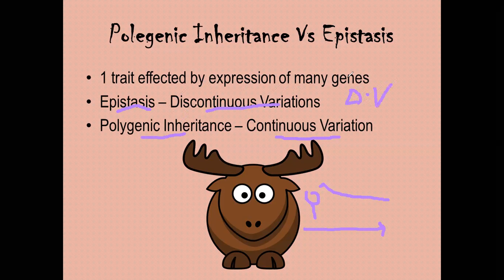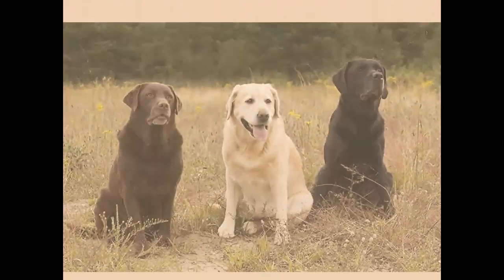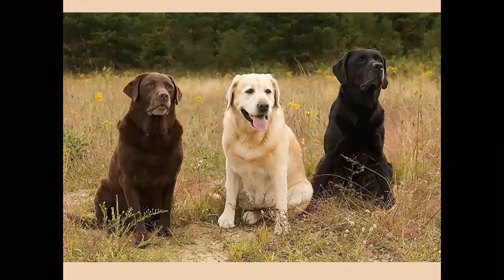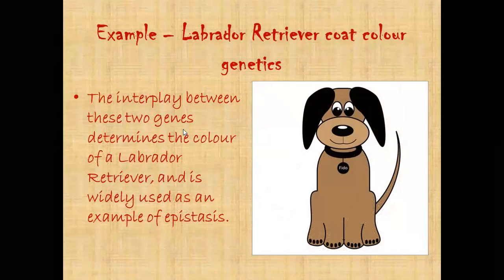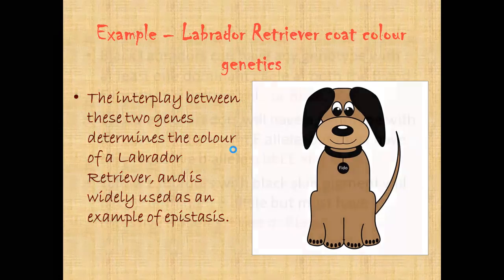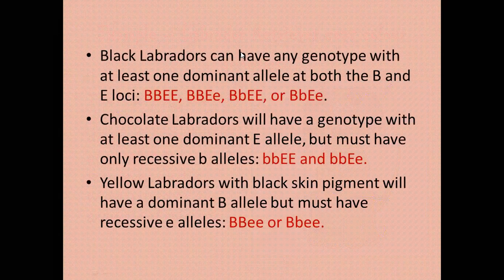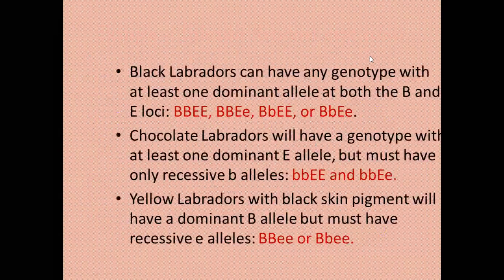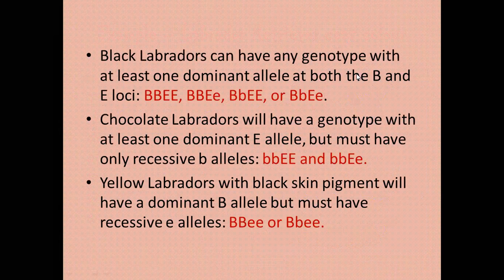Let's move on further. Now we will talk about the Labrador Retriever. Labrador Retrievers come in these cute colors: black, yellow, and brown. The interplay between these genes determines the color of the Labrador Retriever. A black Labrador can have any genotype with at least one dominant allele at both the B and E loci.